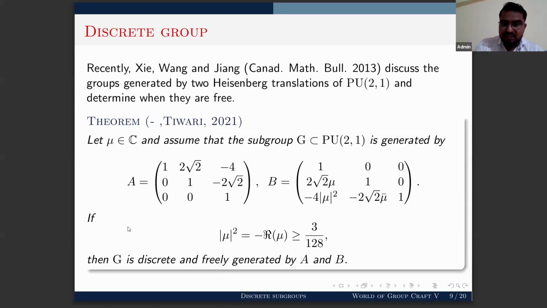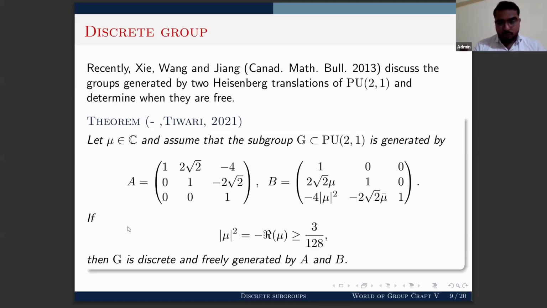You can see that A and B are elements of PU(2,1), where A is a horizontal Heisenberg translation by (2 root 2, 0), and B is a horizontal Heisenberg translation by (2 root 2 mu, 0), where A fixes infinity and B fixes 0. Now the question is when the subgroup generated by them is discrete and free. And we proved that if modulus of mu squared is equal to minus real part of mu, which is greater than or equal to 3 upon 128, then this group is discrete and free.